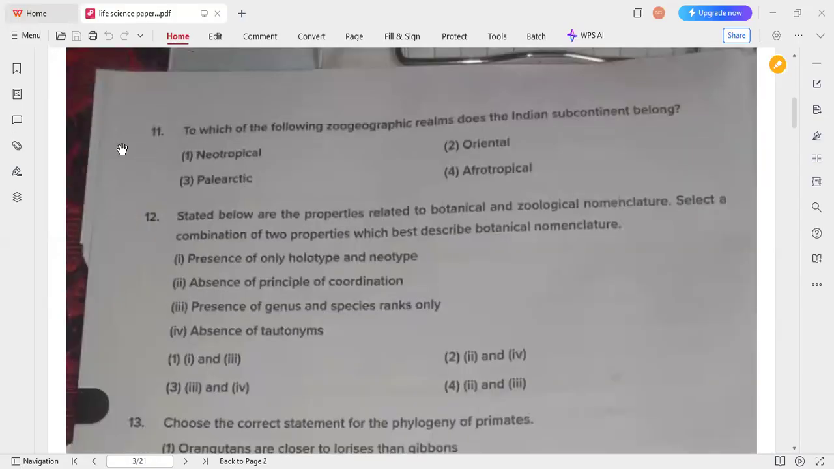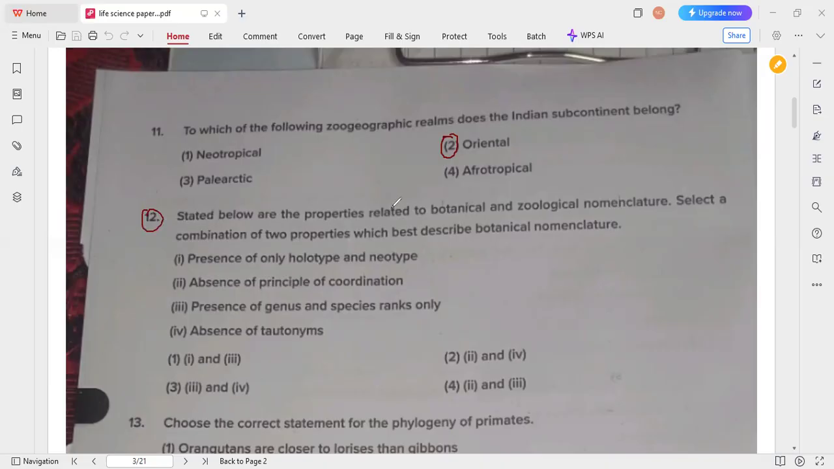So the next question, question number 11. To which of the following zoogeographic realms does the Indian subcontinent belong? The Indian subcontinent belongs to the Oriental realm. It's also called the realm of Indo-Malaya. So that's why option 2 is the correct answer.